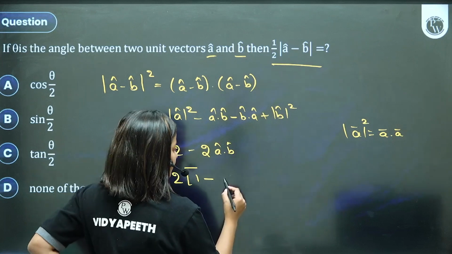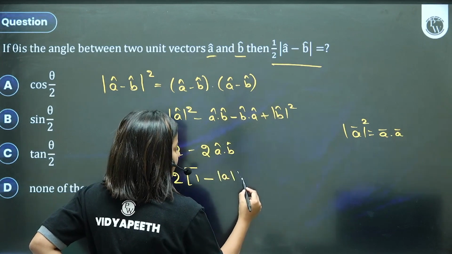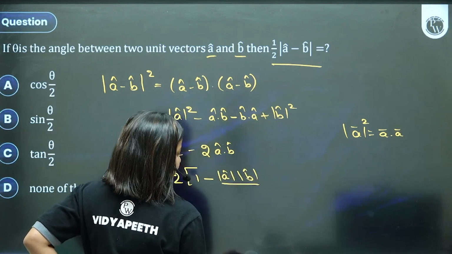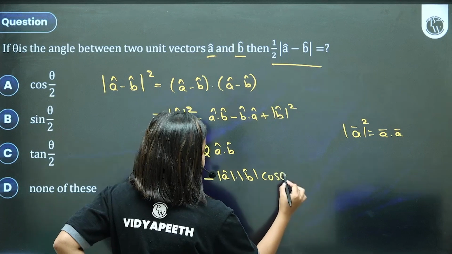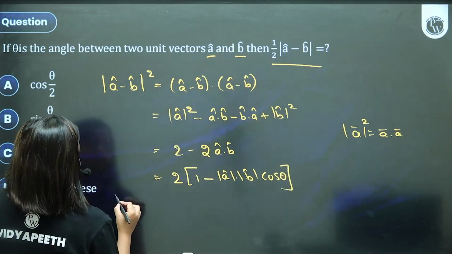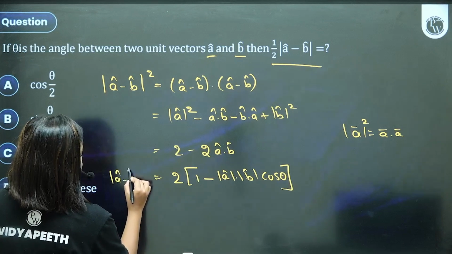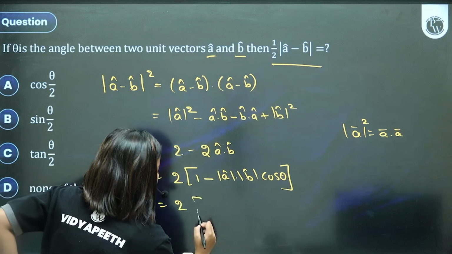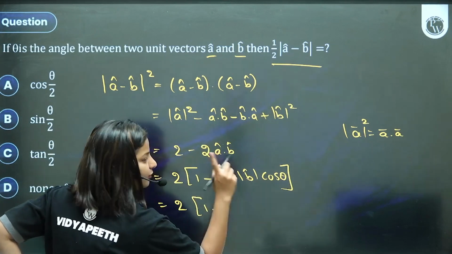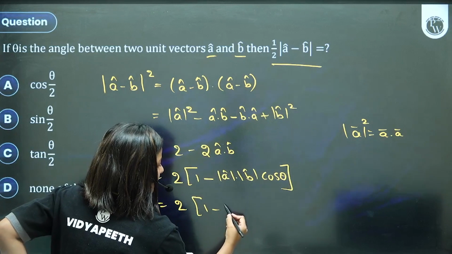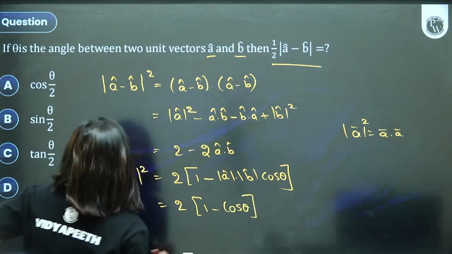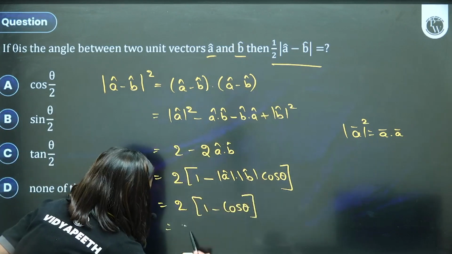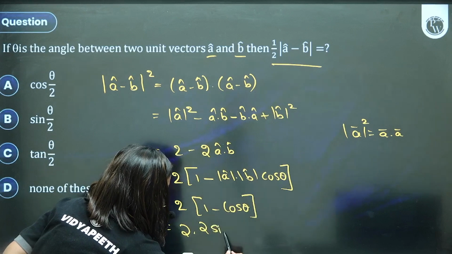Using the dot product formula, A dot B is magnitude of A into magnitude of B into cos theta. Correct? So far so good. Okay, looks like I'll get something which is equal to 2 times 1 minus magnitude of A cap, magnitude of B cap 1, cos theta. Options are in half angle. So 1 minus cos theta, my favorite. 1 minus cos theta is 2 sin square theta by 2.